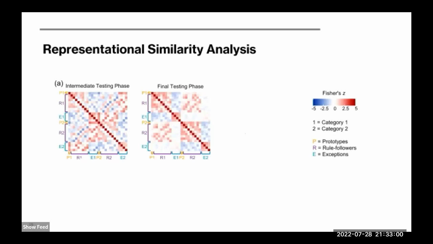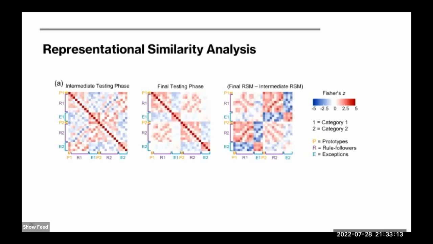So in the 2 matrices here, each cell represents the pattern similarity between 2 stimuli, and a red color reflects a higher similarity, while a blue reflects a lower similarity. We then subtracted the 2 matrices to show the representational shifts during the exception learning, so the second half of the learning phase. And in the third matrix here, each cell represents the change in the pattern similarity between 2 stimuli, with a red color reflecting an increase in the similarity and the blue color reflecting a decrease.